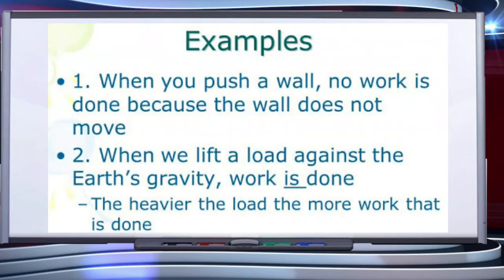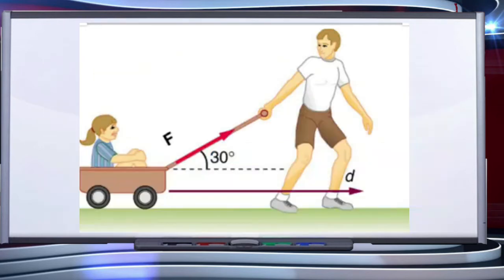When you push a wall, no work is done because the wall does not move. Now, another example to understand the work done. When we lift a load against the Earth's gravity, work is done. In this picture, a boy is pulling a trolley and the trolley moves through a distance. The boy has exerted a force on the trolley and it is displaced. So we can say work is done.